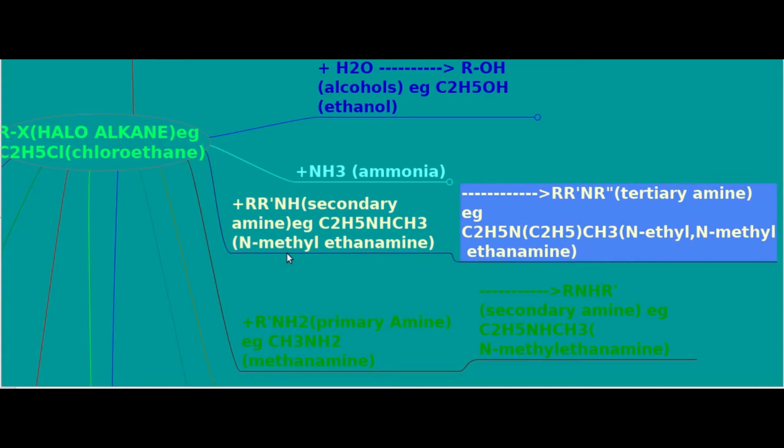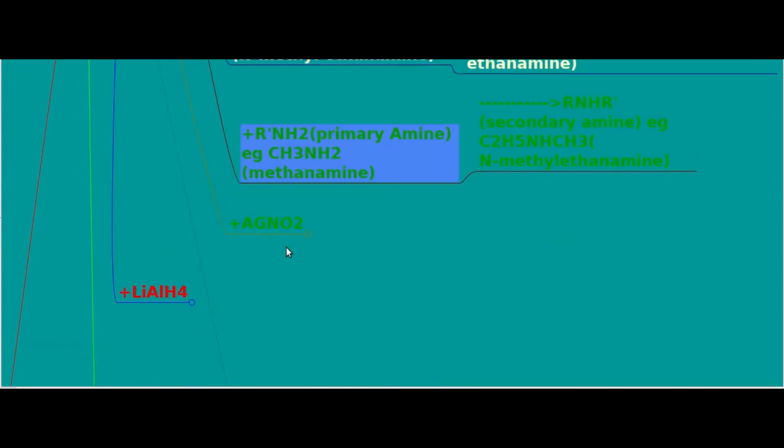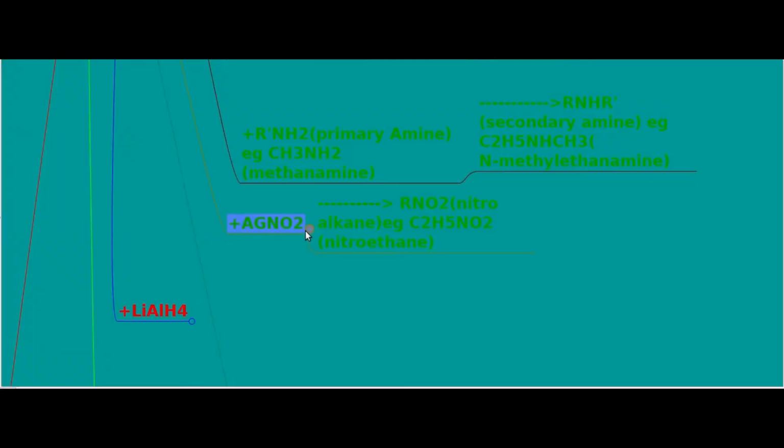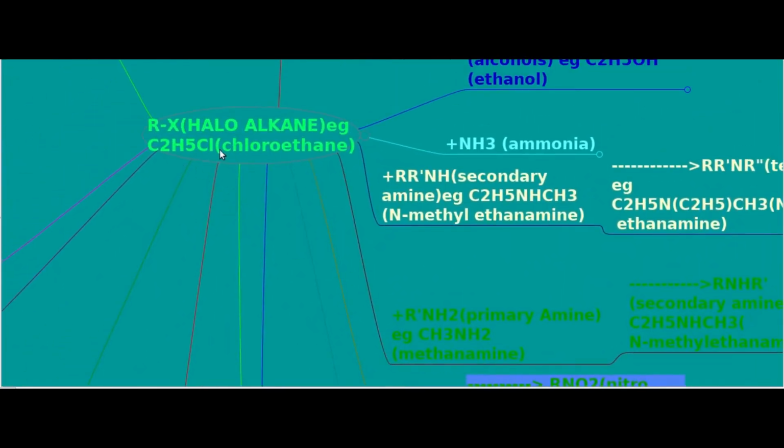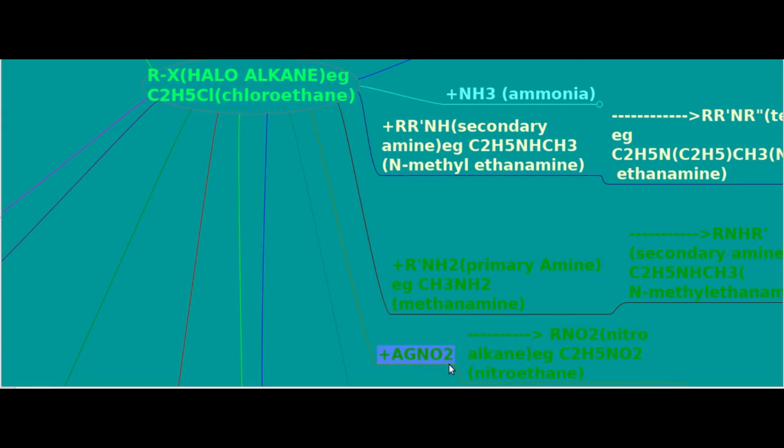And if the nucleophilic reagent is silver nitrite, AgNO2, the product is RNO2, that is nitroalkane. If our haloalkane is C2H5Cl, with AgNO2 the product is C2H5NO2, nitroethane. And instead of AgNO2, silver nitrite, if the reagent is potassium nitrite, KNO2. Here, in case of AgNO2, the NO2 group, nitro group, is attached to the carbon through nitrogen.